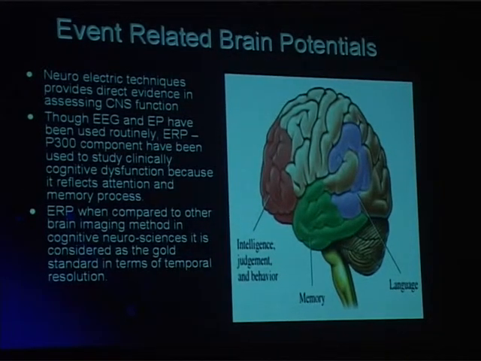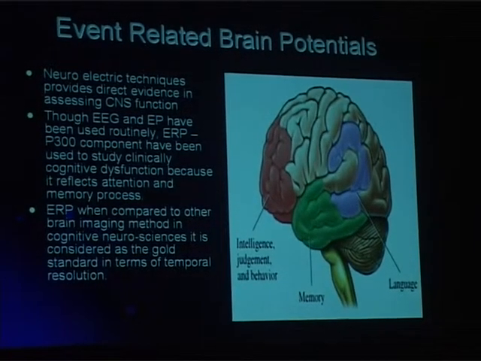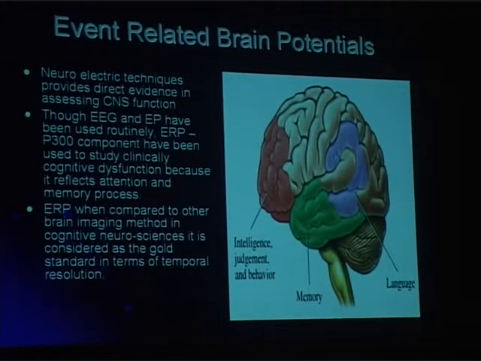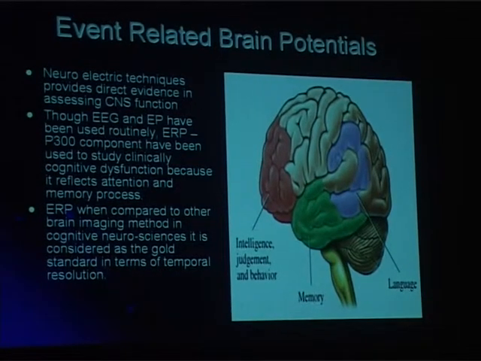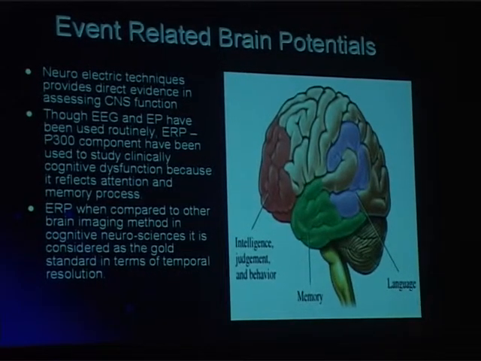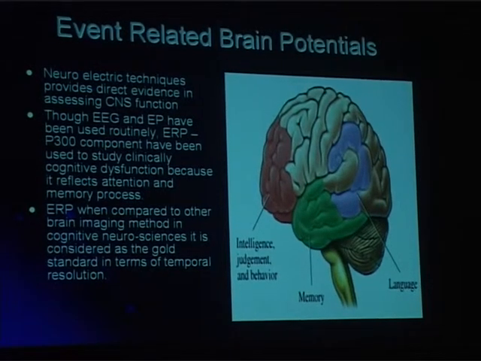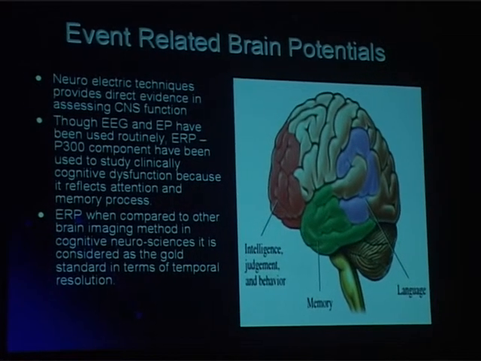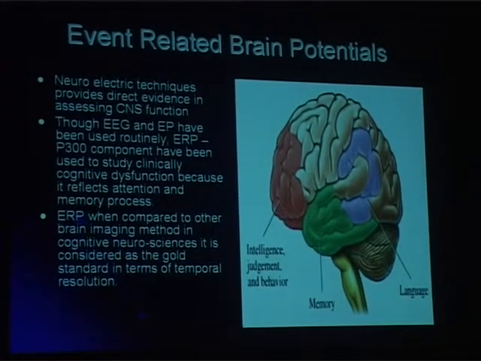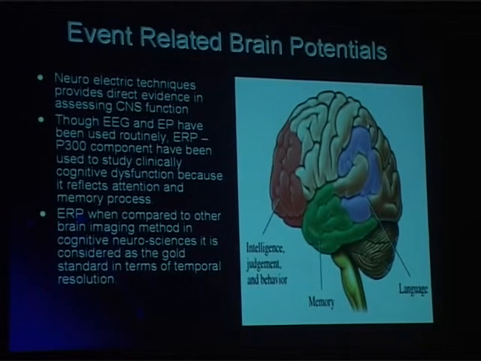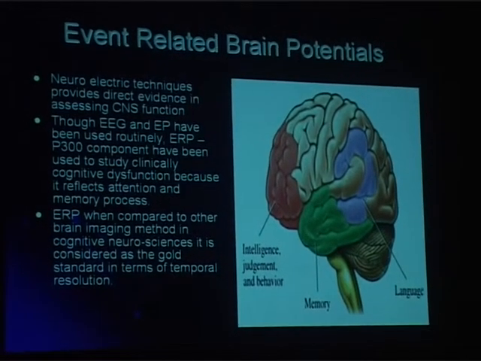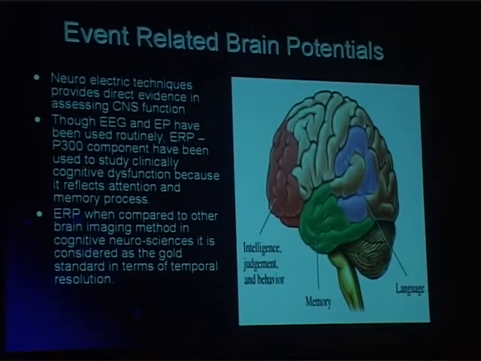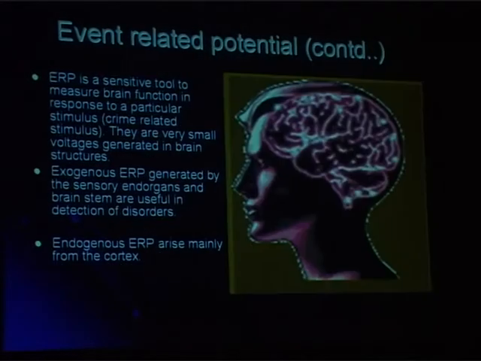So in the background of EEG, we measure what is called the event-related brain potential. In the event-related brain potential, the important component is the P300 component. The P is a positive component which arises within 300 milliseconds if the information is present in the brain. If the information is present only, then it arises within 300 milliseconds. When compared to other brain imaging methods in cognitive neuroscience, ERP is considered a gold standard in terms of temporal resolution.